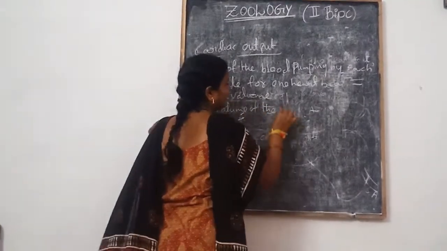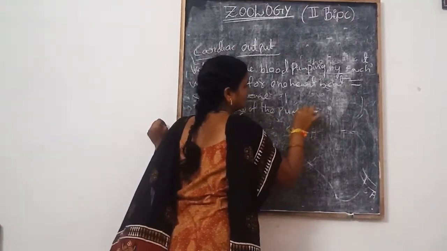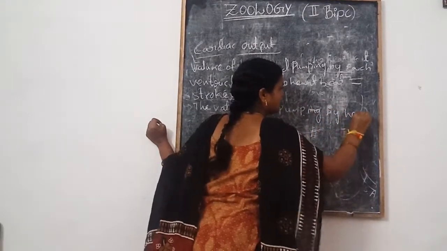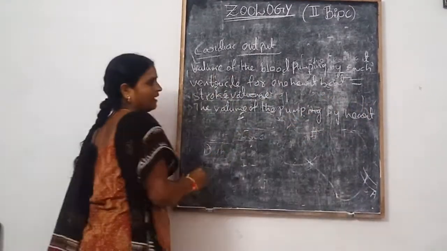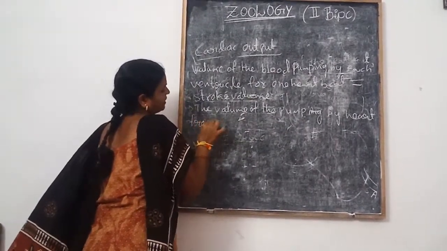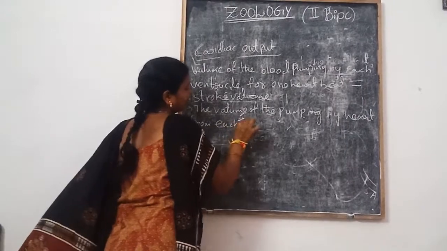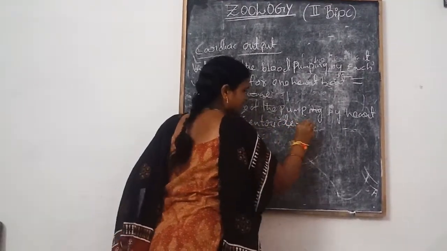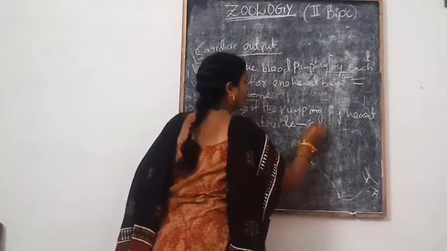The volume of blood pumped by the heart from each ventricle per minute is called cardiac output.